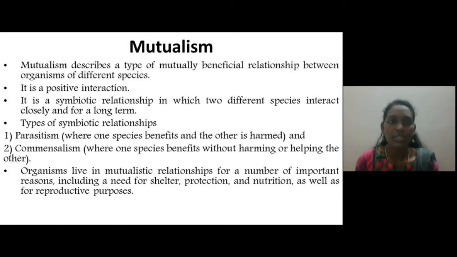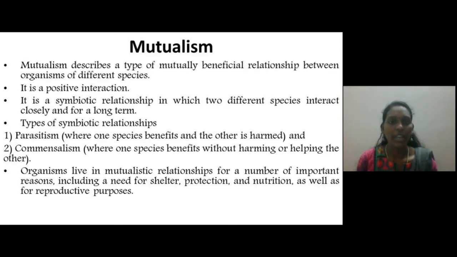So mutualism is a symbiotic relationship. What is symbiosis, or a symbiotic relationship? It is a relationship in which two different species interact closely for a very long time. So symbiosis means a close association for a very long time. And there are two types of symbiotic relationships: parasitism and commensalism.